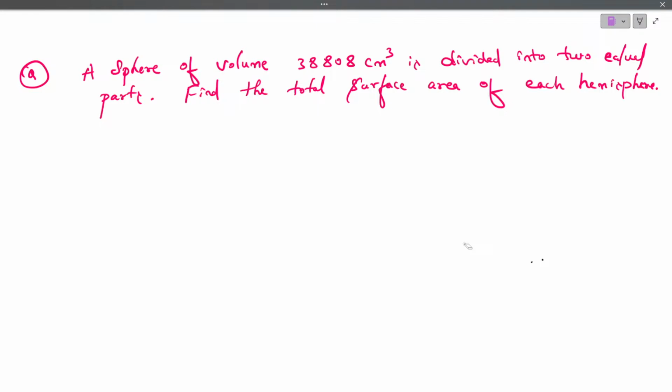Okay, now observe your children. The next question. A sphere of volume 38,808 centimeter cube is divided into two equal parts.